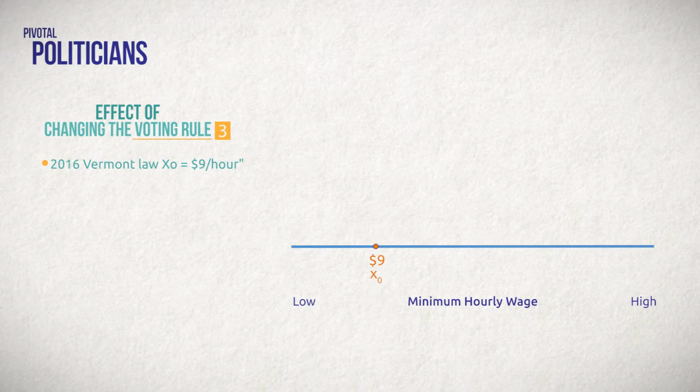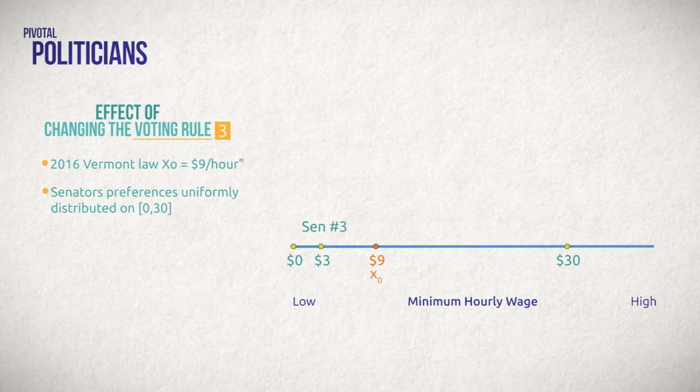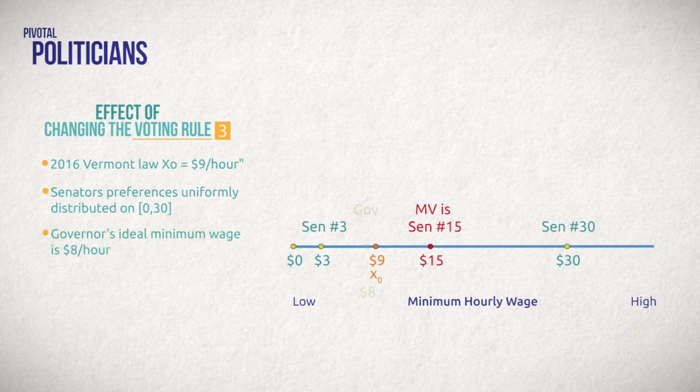We're going to assume that the ideal points of the 30 senators are uniformly distributed between 0 and 30. So, Senator number 3 has an ideal policy of $3, number 30 has an ideal of $30, and the median voter in the Senate has an ideal minimum wage policy of $15. We'll assume that the governor's ideal minimum wage is equal to $8 per hour.